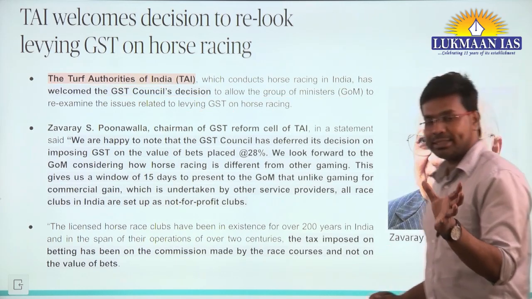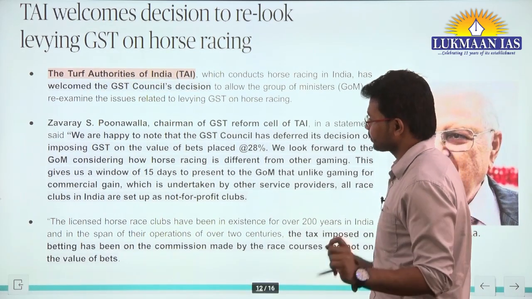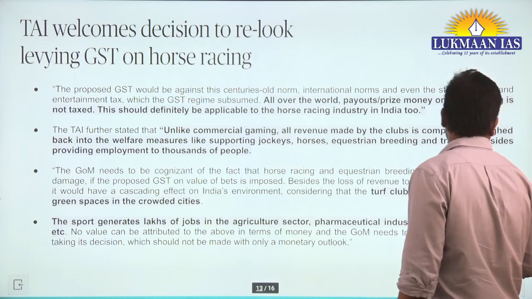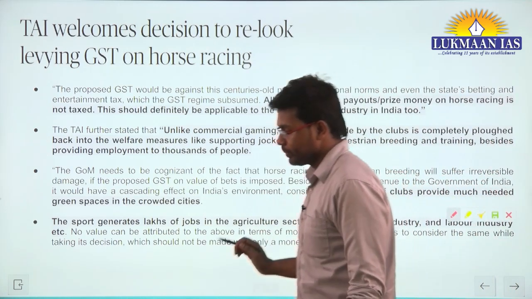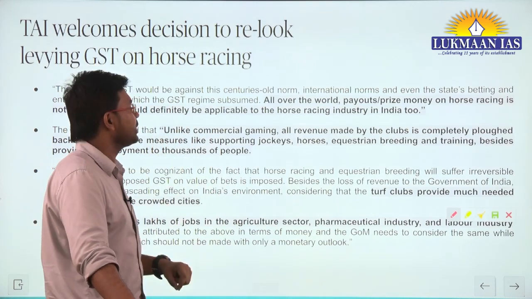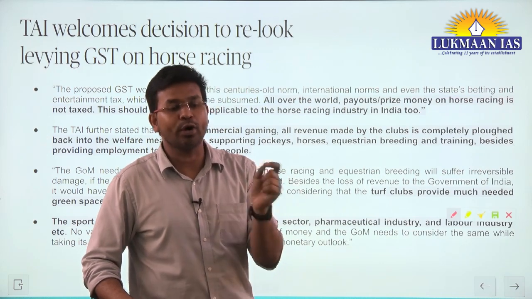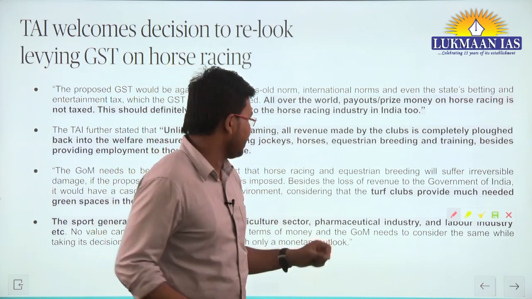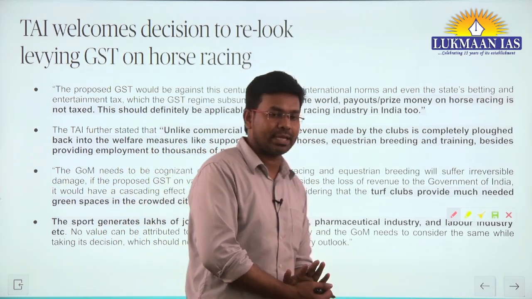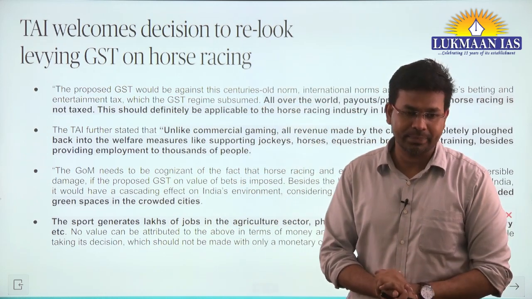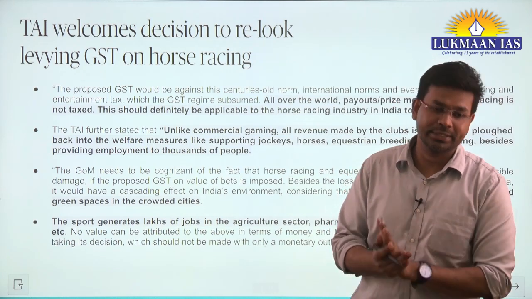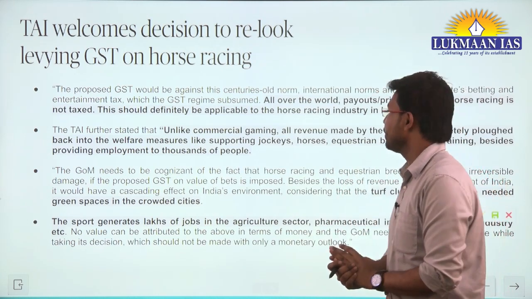Now what is important for us to understand? In the next 15 days, the group of ministers are going to relook into how much GST should be applied, and on what aspects of horse racing it should be applied. This is a very important article for us to understand, because game of skill and game of chance is something that UPSC may ask in the near future. Many people do not have an understanding of which game is a game of skill and which is a game of chance.